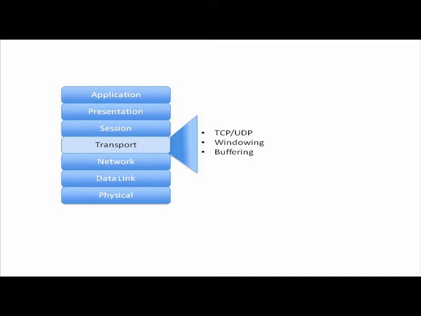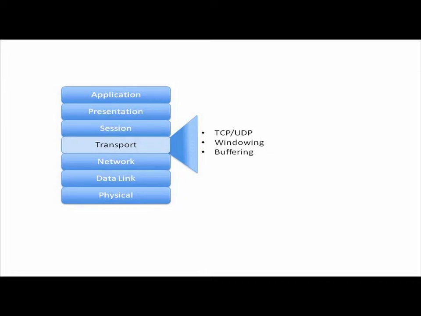UDP, however, is considered to be a connection-less protocol. Connection-less meaning that there's no acknowledgement. When I send traffic, there's no acknowledgement from the far end that it got it. It's a fire and forget type of transmission. And you might wonder, why would we want to use something that's unreliable? Why would we not prefer to use TCP?